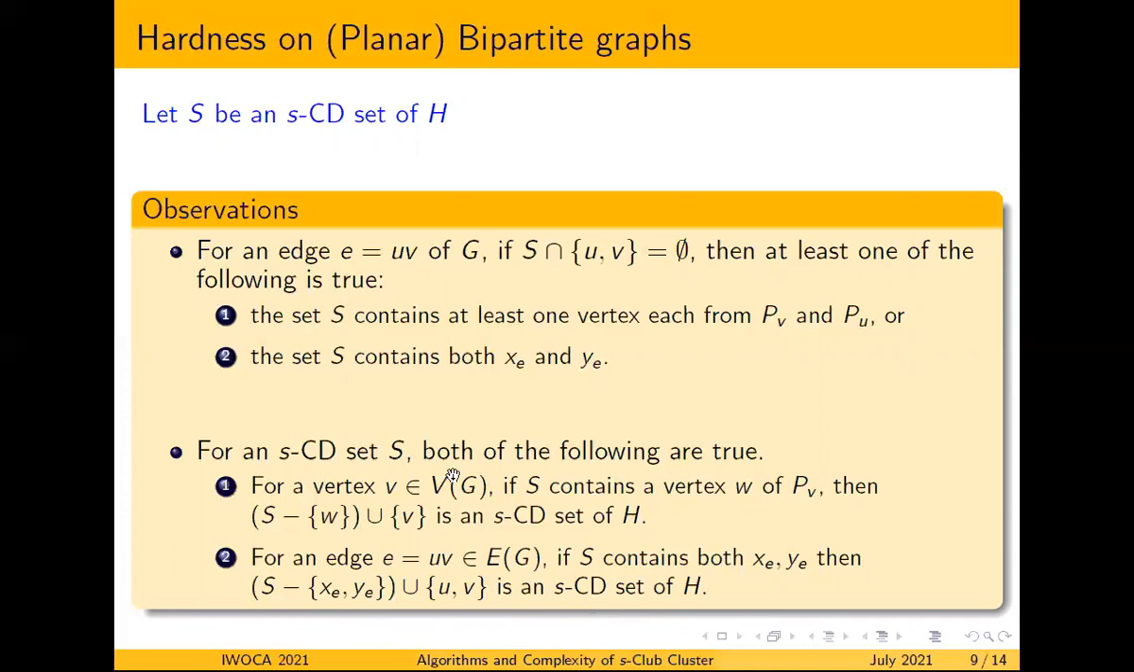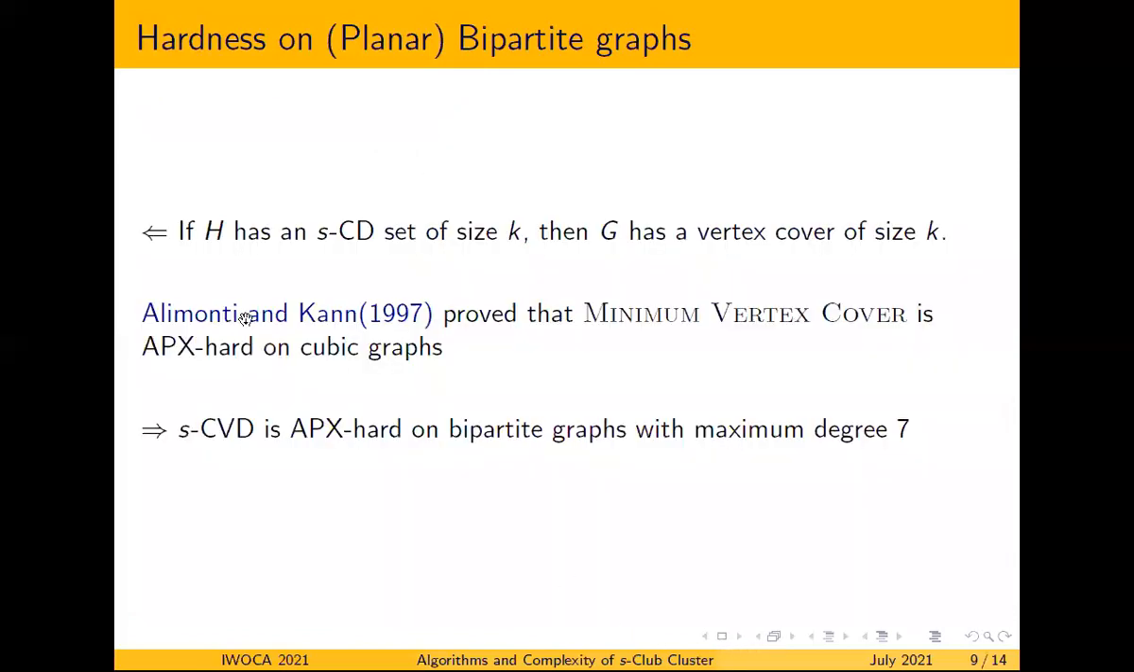So from these observations, we can say that if H has an SCVD set of size K, then G has a vertex cover of size K.